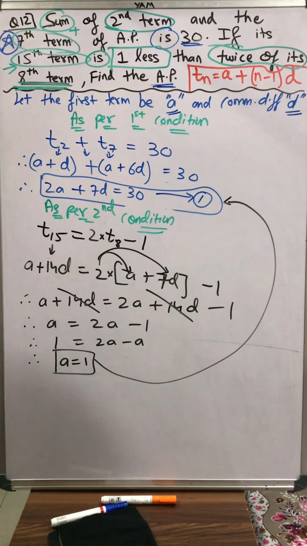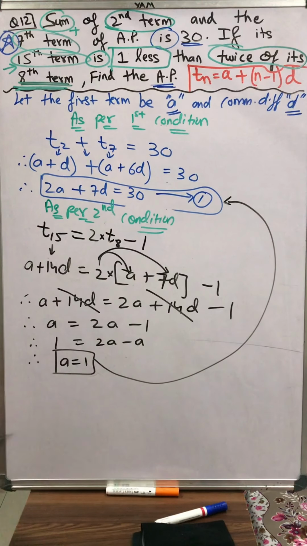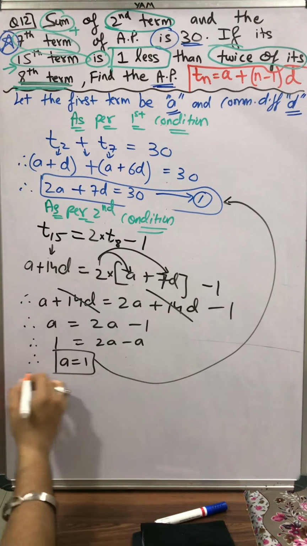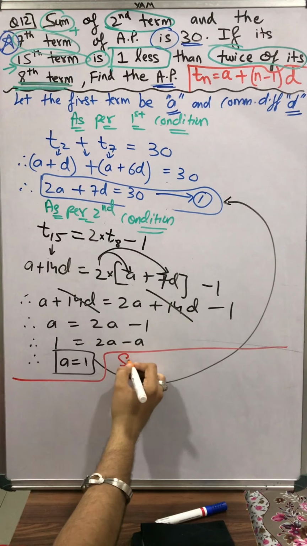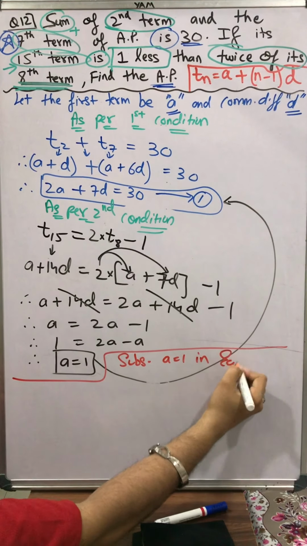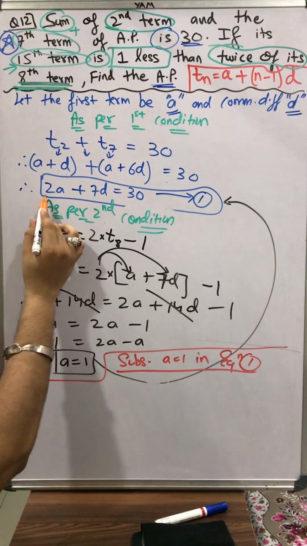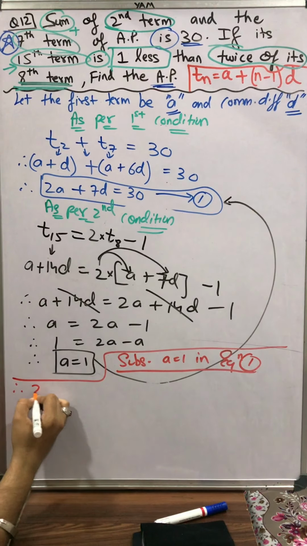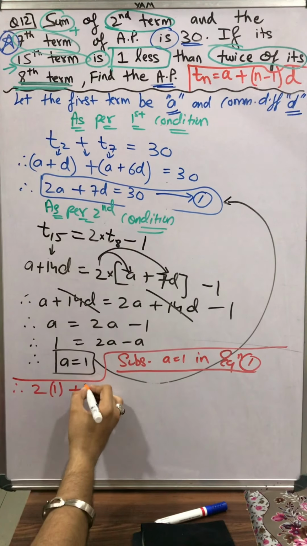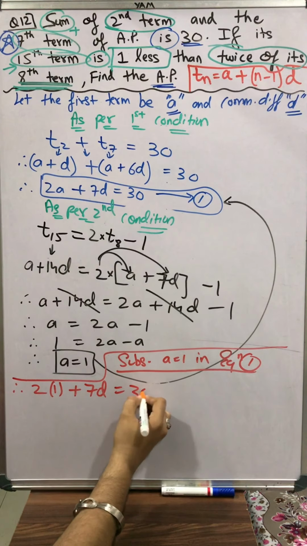So just substituting the value of a as 1 in equation number 1. Let's do it, students. It's so simple. So I'll write a statement here. Substituting a is equal to 1 in equation 1. Therefore, my equation is 2a plus 7d is equal to 30. At the place of a, 1 will come, plus 7d is equal to 30.